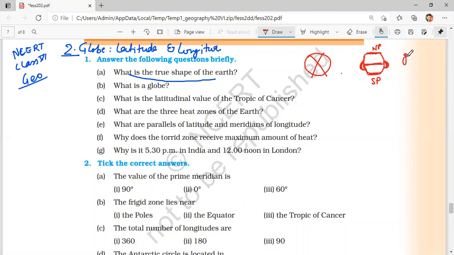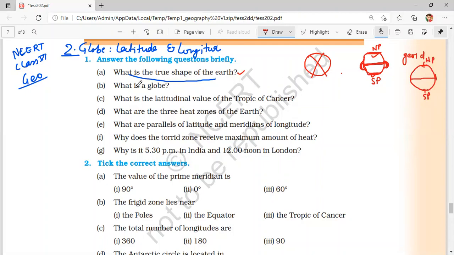This shape is also called geoid, meaning flattened at the top and the bottom and bulging in the middle. Okay, this is the true shape of the earth. So if you draw the true shape, it will be like this. You can write here north pole, you can write here south pole, and as you can see there is a little bulge in the middle.